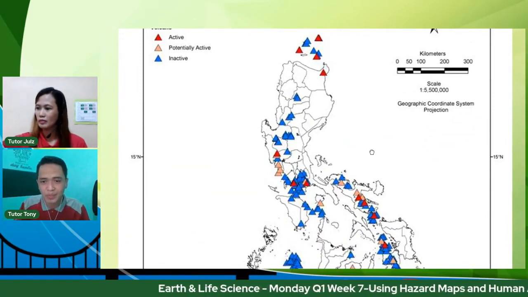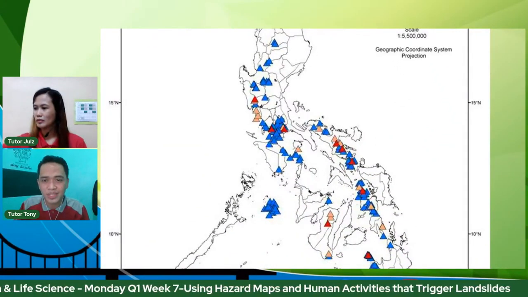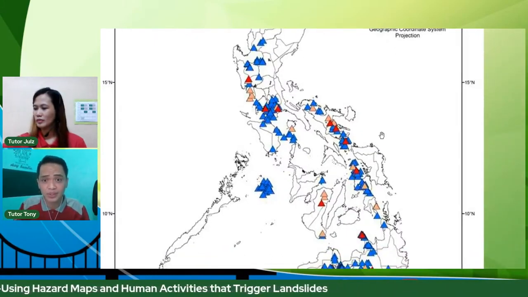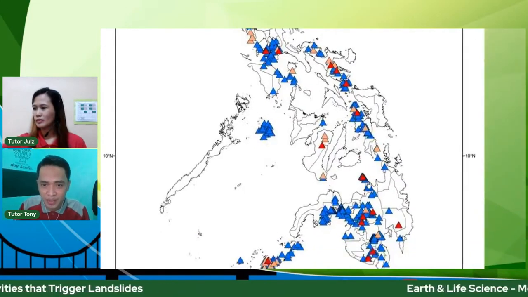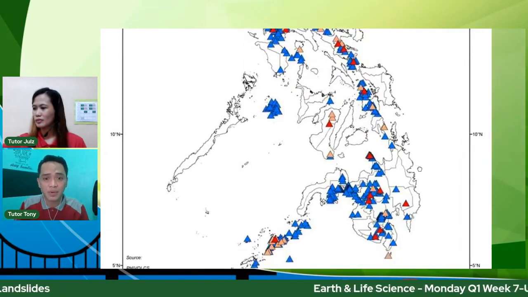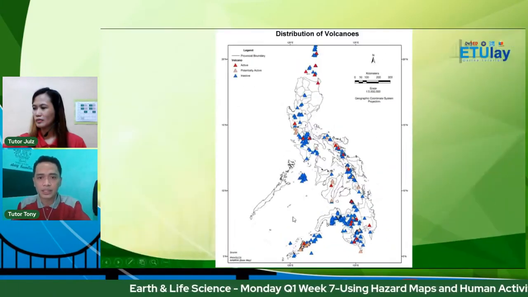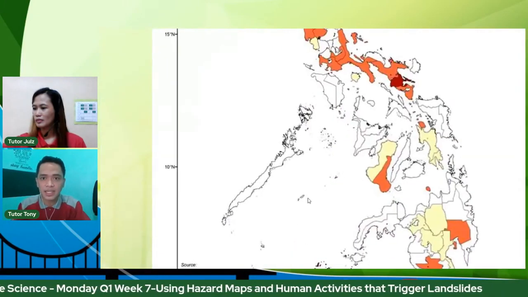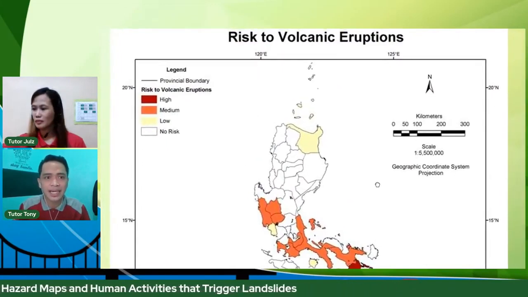Of course, in Luzon, hindi pwedeng mawala. And of course, in Albay, sa Bicolandia, yan daw sa mga taga-Bicol dyan. The most active volcano is the Mount Mayon or the Mayon volcano. Sa Negros, meron din sila dyan, Mount Canlaon. And of course, our Camiguin, yung Mount Hibok-Hibok, and of course, in Sulu, sa Mindanao part.